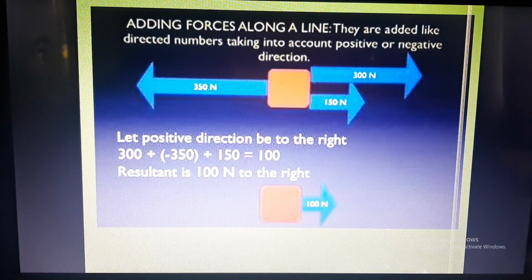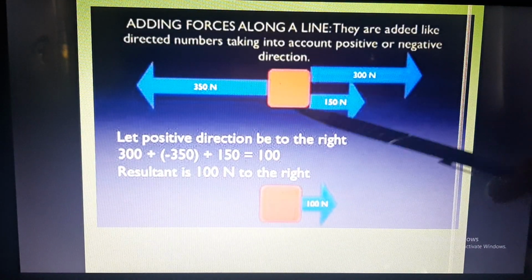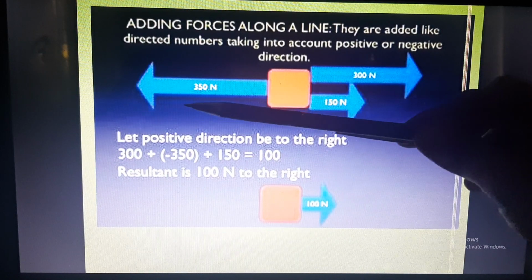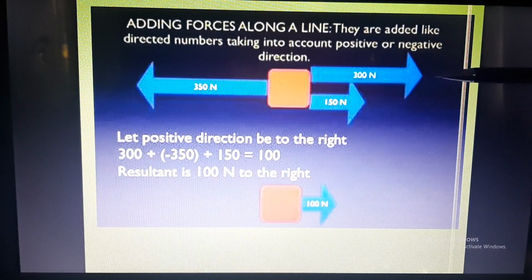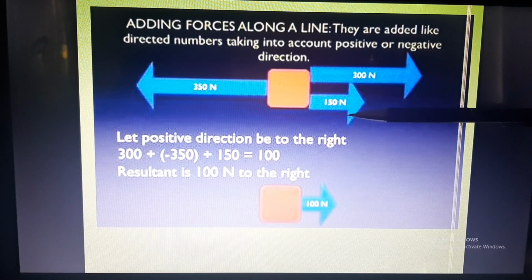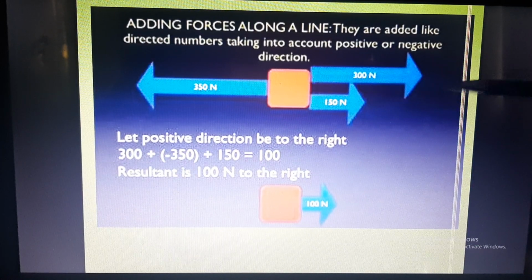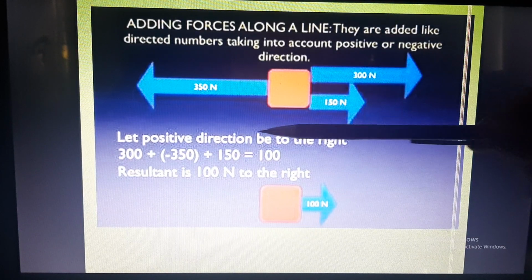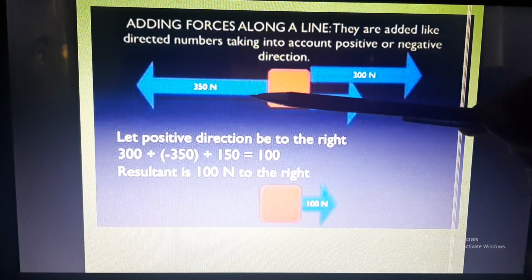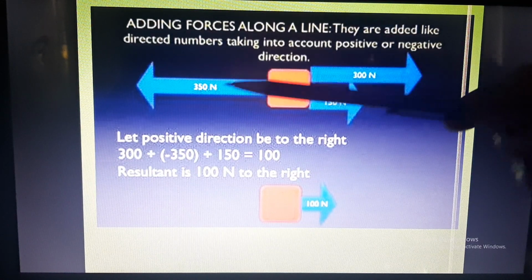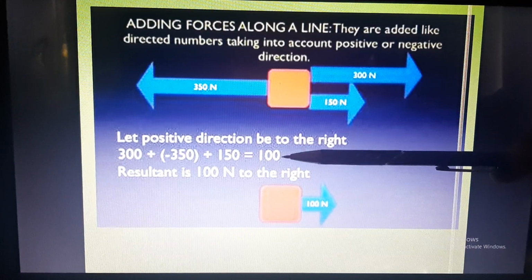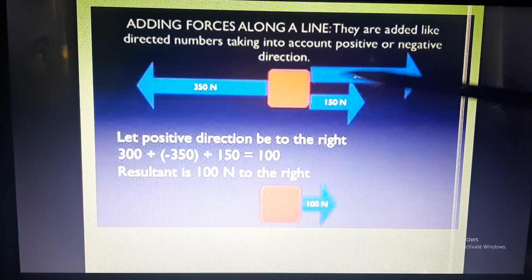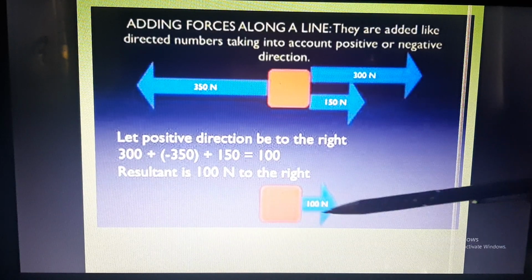So here you can see adding force along a line, this is an object. Here in this direction we are applying a force of 350 Newton, and in this direction we are applying forces of 300 and 150. So the total force applied in the same direction will be 300 plus 150, 450 Newton, and the total force applied from both directions will be 450 minus 350, 100 Newton. And what will be the direction? The direction in which the higher magnitude force is applied. So 100 Newton force, and the direction of the force will be this side.